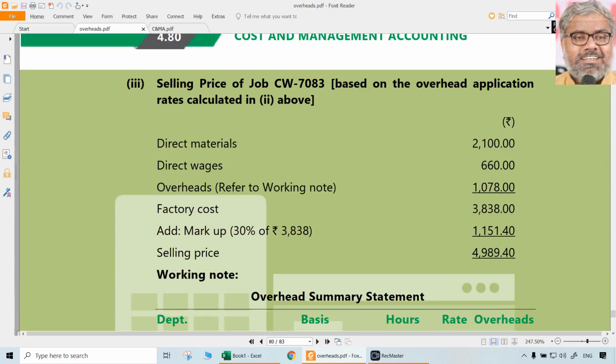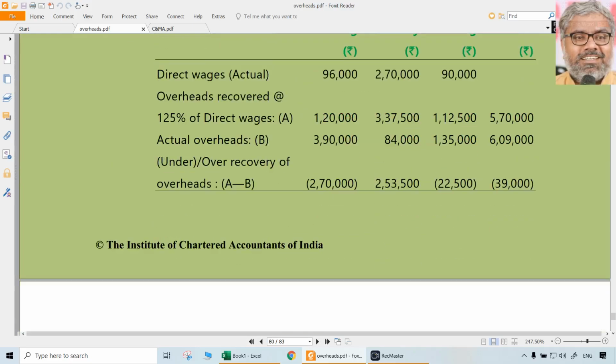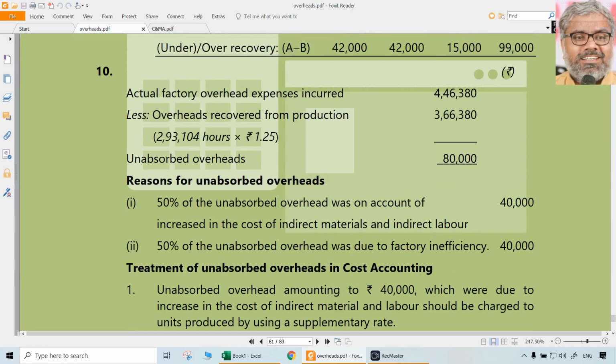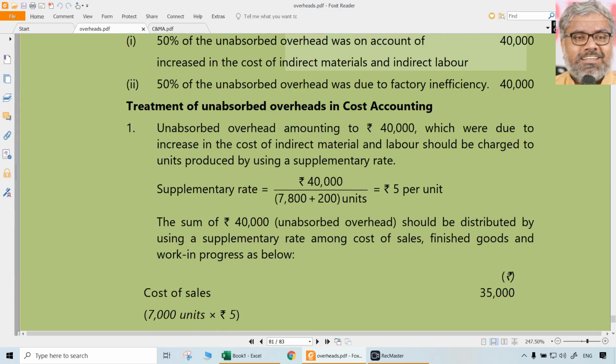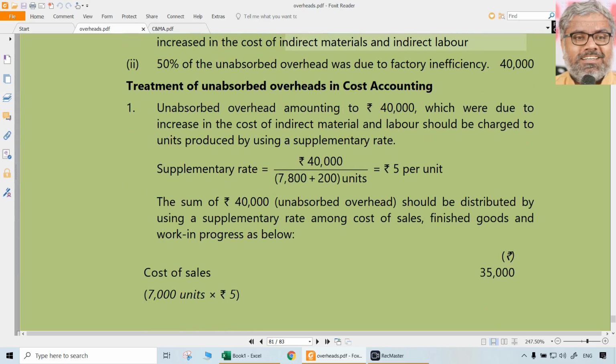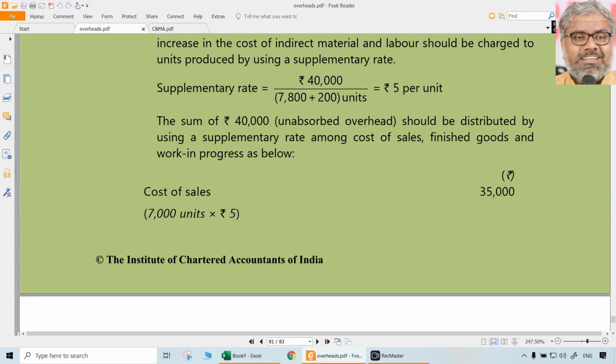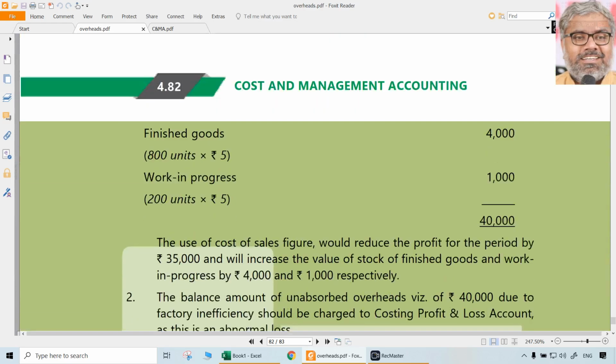Look at this. Clearly, you should write. First of all, what is actual factory overheads? Then factory overheads recovered or absorbed, underabsorbed, unabsorbed or underabsorbed actually. So how to treat that? 50% will be charged to costing P&L account and 50% will be adjusted. So how that has to be done? That is clearly given. First you have to take a supplementary rate which we calculated at 5 rupees. Then that 5 rupees has to be used for increasing the cost of sales, 7,000 into 5 and finished goods 800 into 5, work in progress 200 into 5, 200 equivalent units.